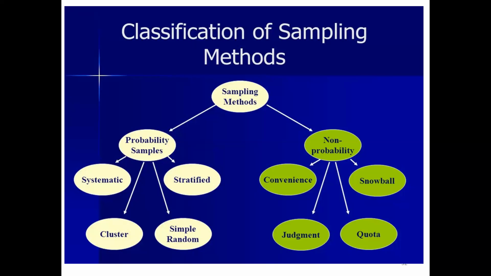This is called probability sampling. It's also called random sampling. And the other one is non-probability sampling, where you do not attach this concept of equal probability of being in the study. You select the subjects based on your preoccupied notion or concept. Okay, so let us discuss each one of them very shortly.